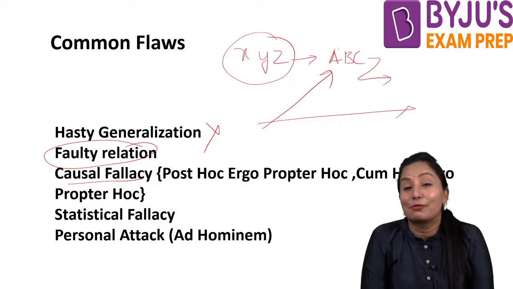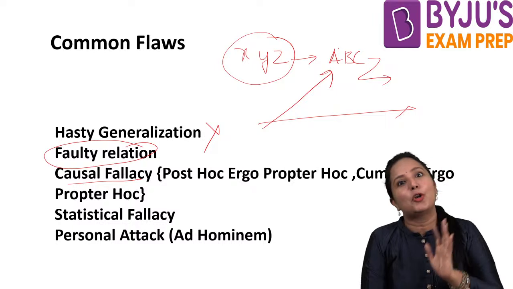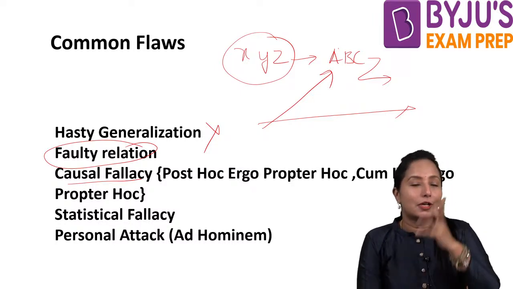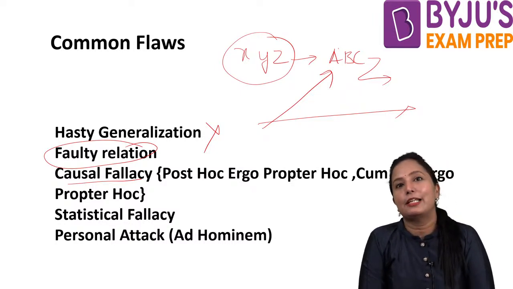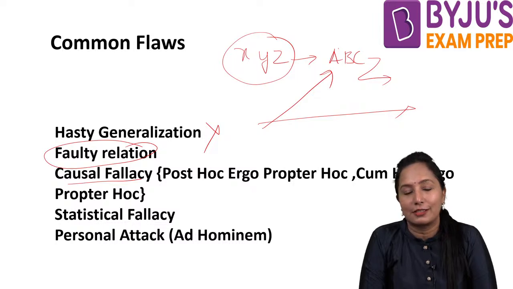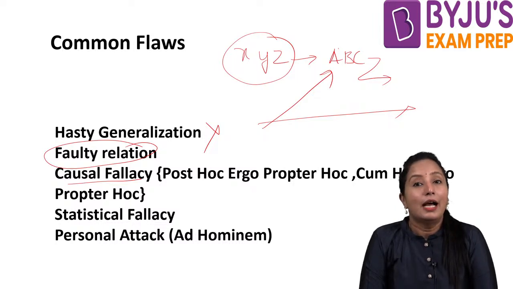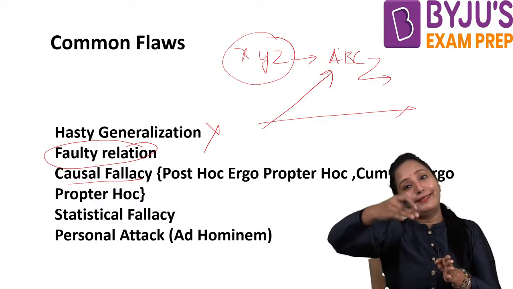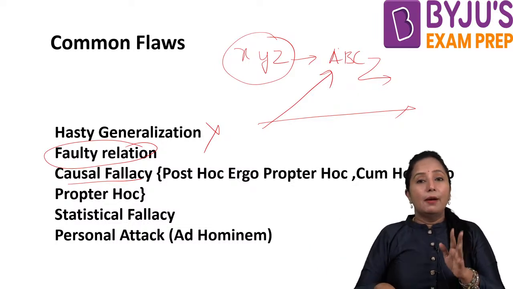And statistical fallacy. This is very common, and we'll get trapped by it also. For example, if we say that of those who attended the CLAT exam, 25% of the students succeeded and got into very good colleges and universities. Now, 25% of the students who attended the CLAT exam, okay.